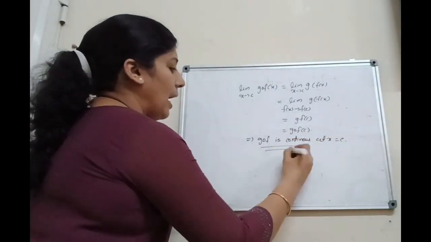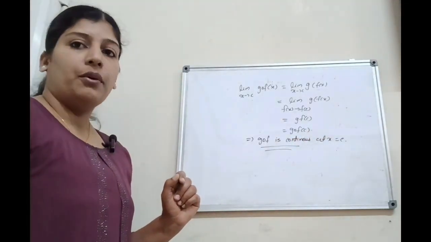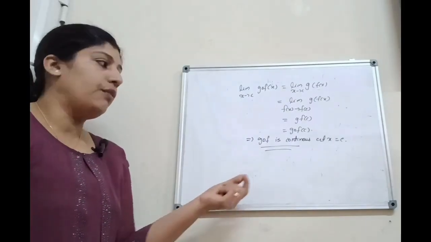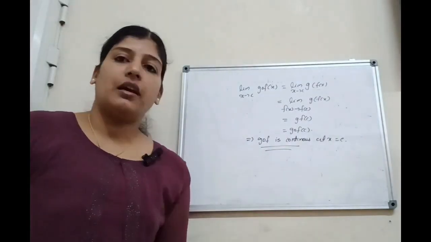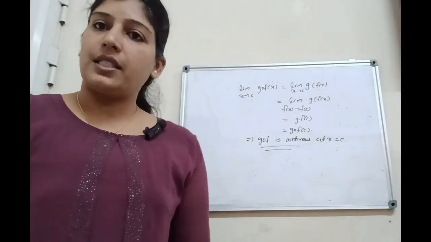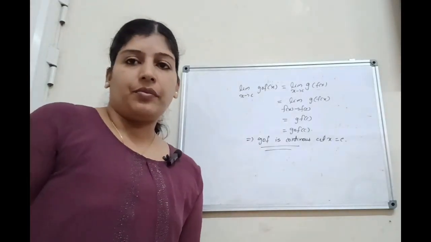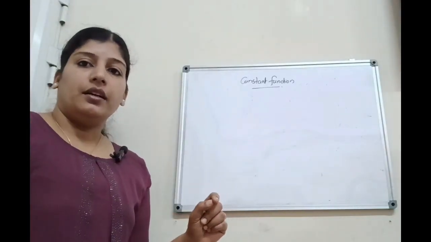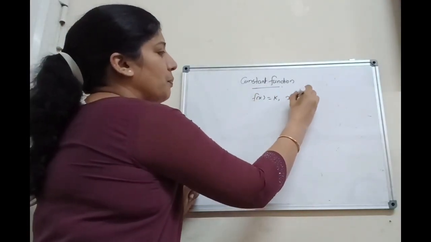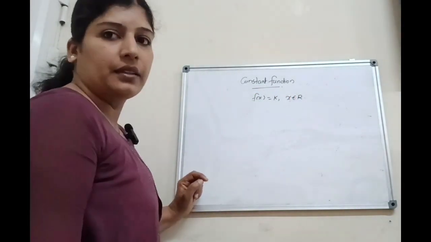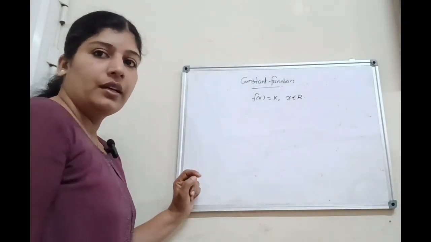That is, g and f are two real valued functions, both continuous. Therefore, g composition f is continuous at x equal to c, where c belongs to the set of real numbers. Next, we have to consider the constant function. Let us consider the function f of x equal to some constant k. Here x belongs to the set of real numbers. That is, the domain of f is the set of all real numbers.